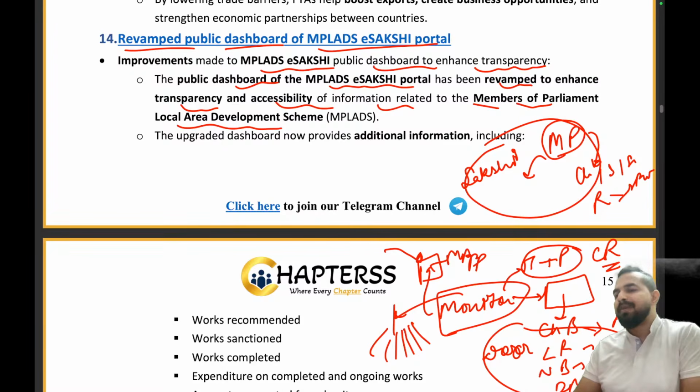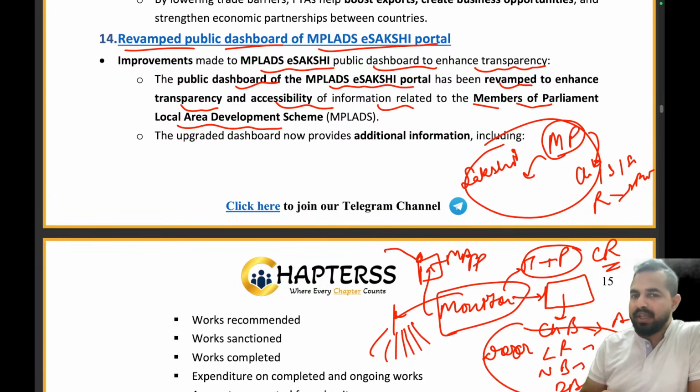So the Member of Parliament under this scheme is basically recommending the changes that he wants to see in his city, in his constituency. And these recommendations will be done through the e-Sakshi platform.